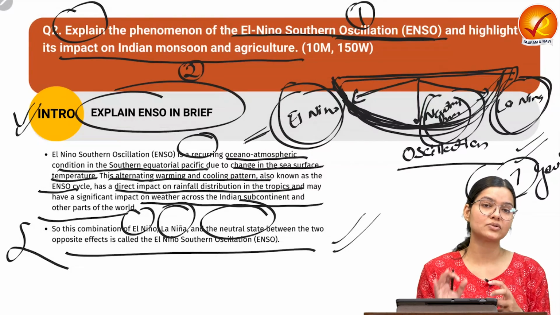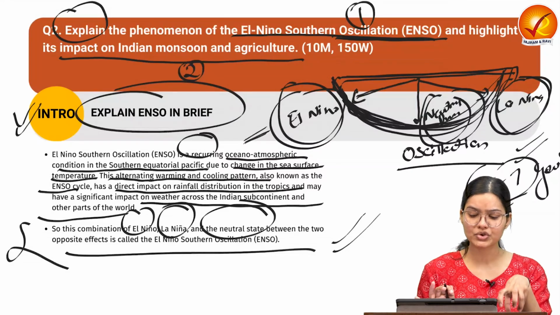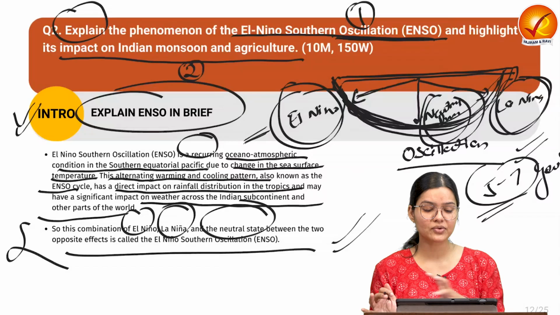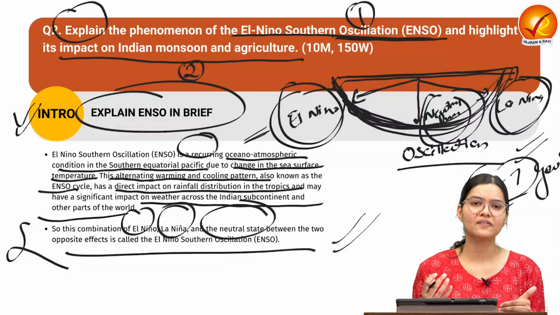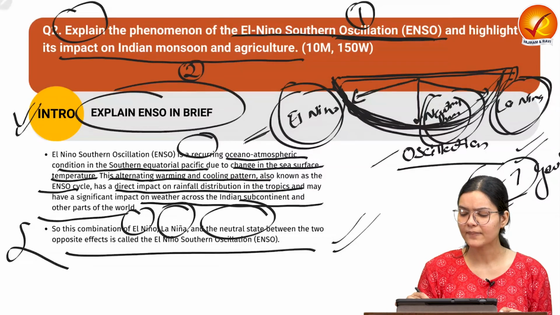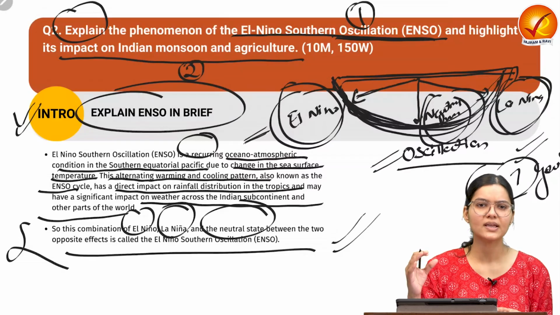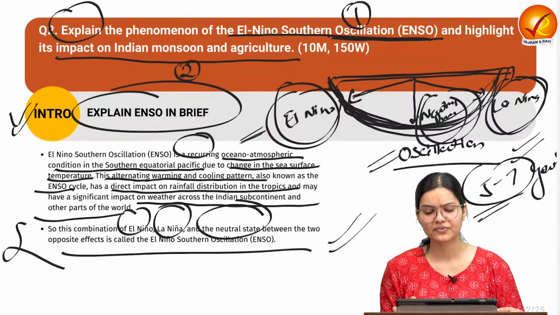We are going to see why it is called an oceano-atmospheric phenomenon, how it is impacting the ocean and atmosphere, and how the temperature is going to change. But in the introduction we are just going to define ENSO. This is a recurring phenomenon, and we are going to explain why it is known as an oscillation, because there is a continuous change between these three stages of conditions. So this is the introduction which we have discussed.